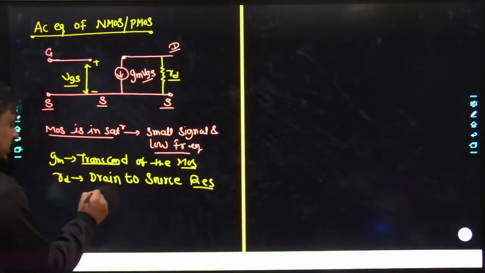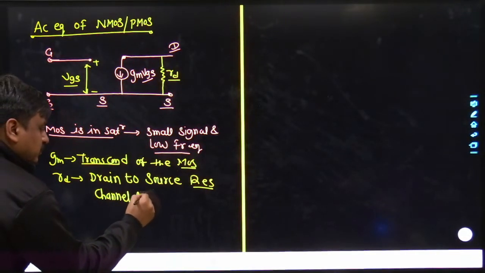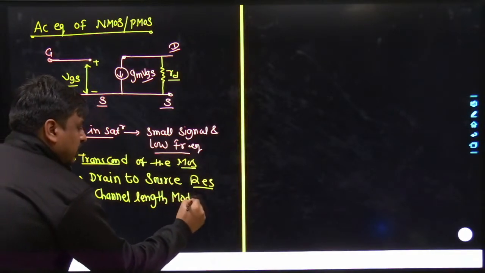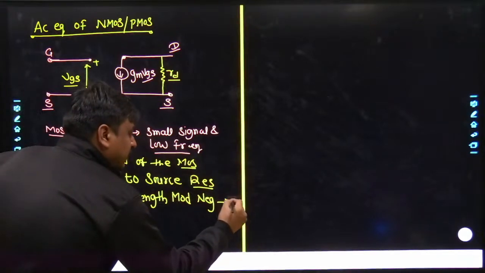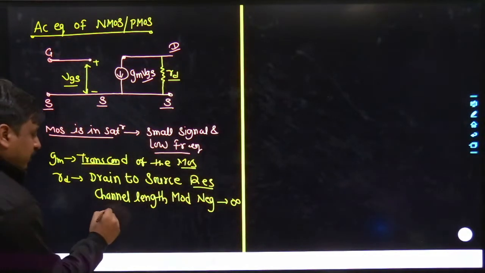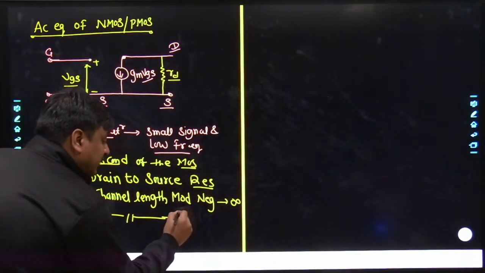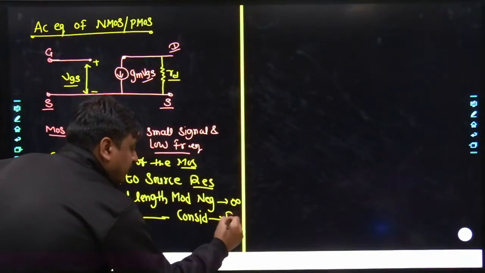If the channel length modulation is neglected, keep in mind the value of RDS simply becomes infinity. Similarly, if the channel length modulation is not neglected, then it would have a finite value.